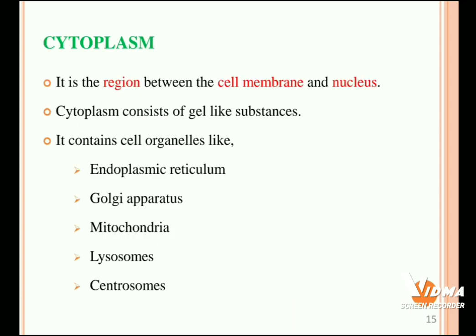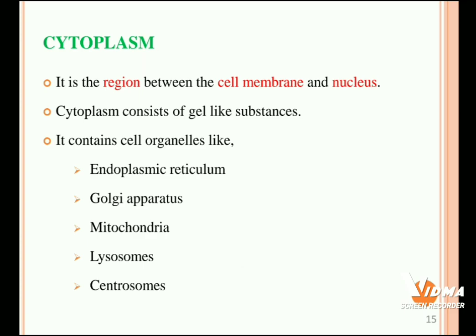Then cytoplasm. Cytoplasm is a major important part of the human cell because it contains most of the cell suborganelles. It is the region between the cell membrane and nucleus. Cytoplasm consists of gel-like substances, and most of the cell organelles are floating inside it. It contains cell organelles like endoplasmic reticulum, Golgi apparatus, mitochondria, lysosomes and centrosomes.